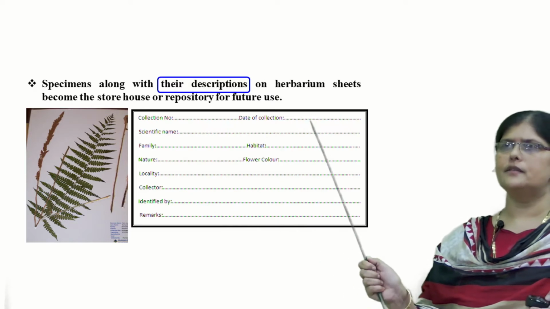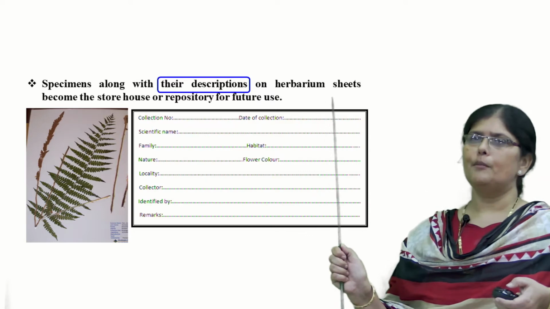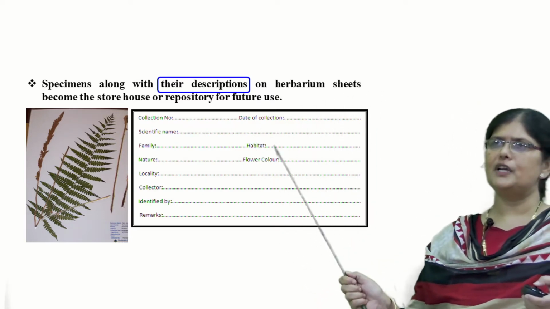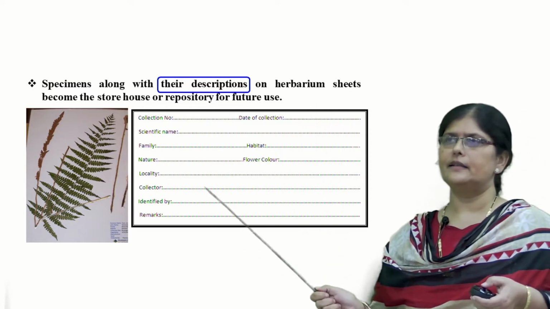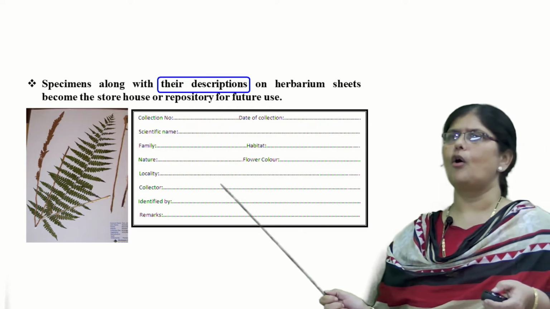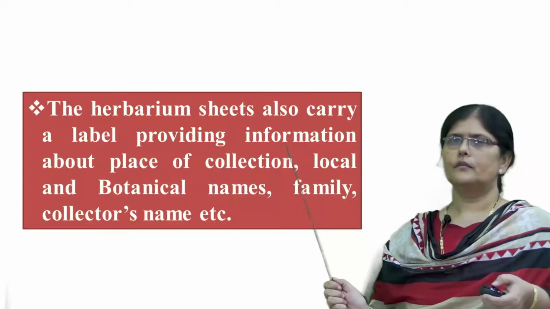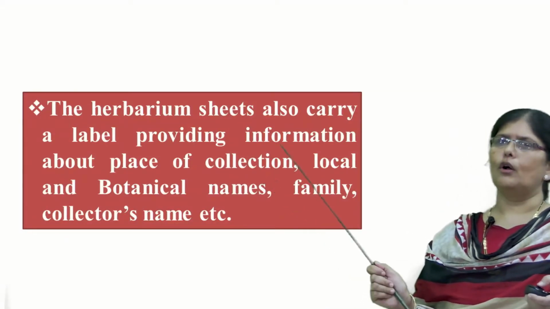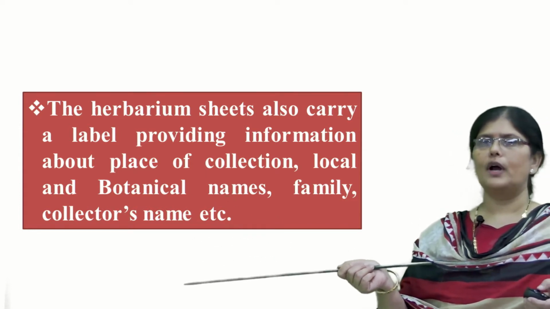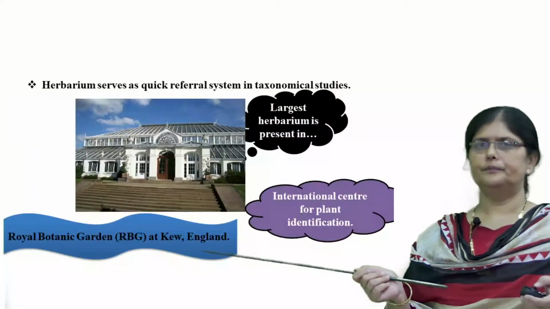You can see in this sheet the name of the collector who collected the specimen, the name of the plant, the family name, the order, the genus, species, and also the locality from which the plant has been collected. Every detail is written in this sheet. So the herbarium sheet also helps in providing information about the place of collection, local and botanical or scientific names, family and the collector's names.